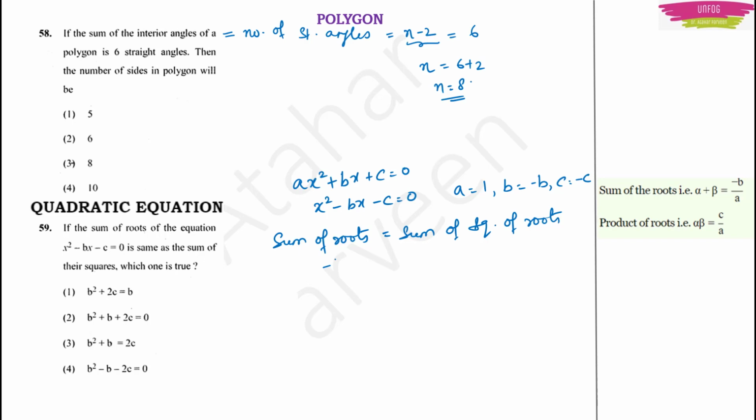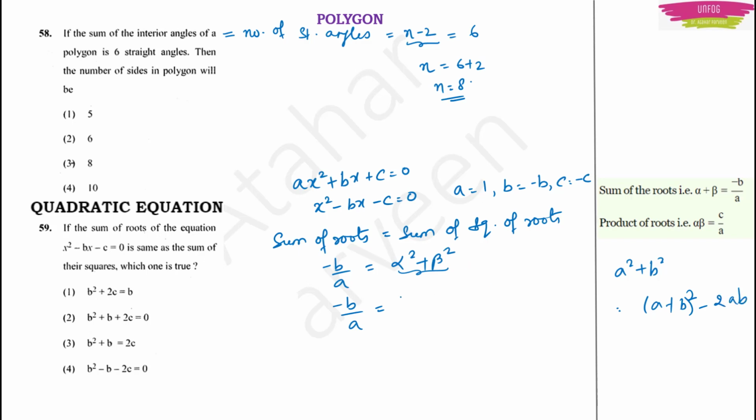So the sum of roots is minus b by a, right? And then the sum of squares of roots, that means alpha square plus beta square. Now minus b by a, you can write as it is, but alpha square plus beta square is equal to alpha plus beta whole square minus 2 alpha beta.